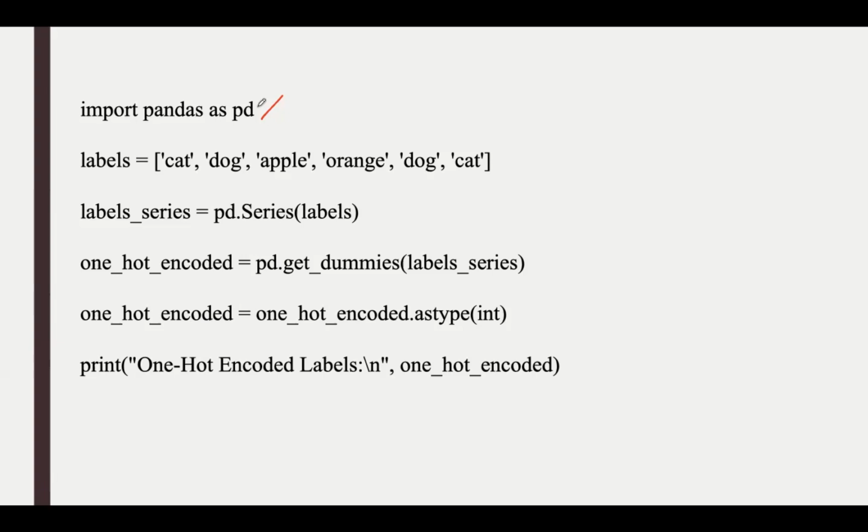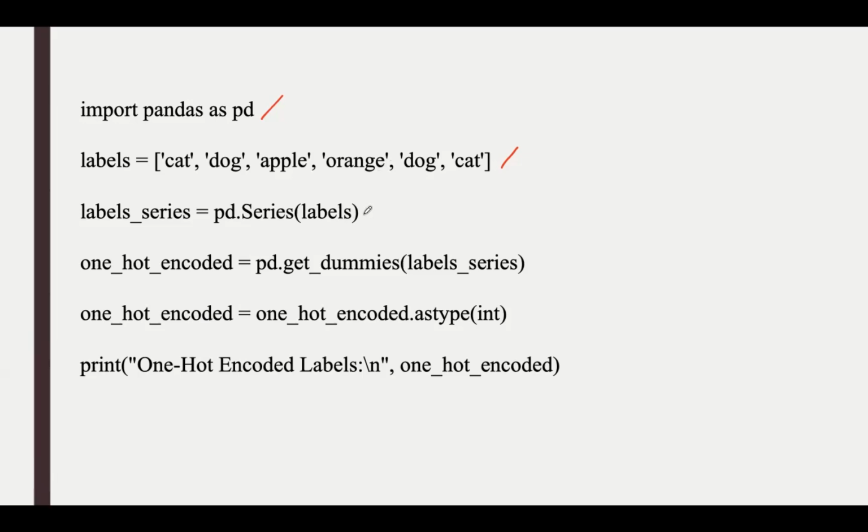Then we need to create the input data. The input data consists of a list of categorical values. In this case, the list represents a series of labels such as animal names, cat and dog, and fruit names, apple and orange.